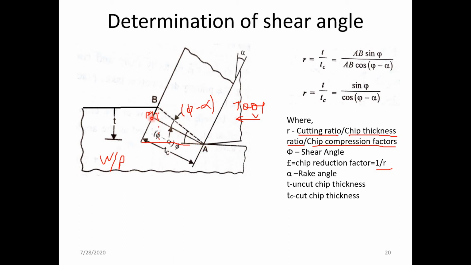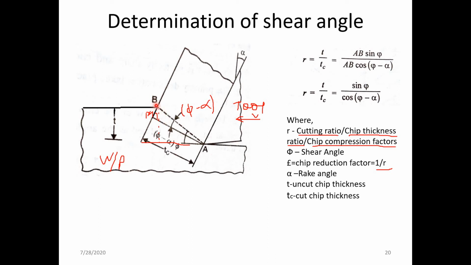And if you consider this particular triangle, that is BMA, from this triangle we can calculate tc, that is, we can calculate this AM. So what is AM? AM is nothing but the adjacent side, because from this point A we have drawn the perpendicular over here, and the angle made at M is equal to 90 degrees.